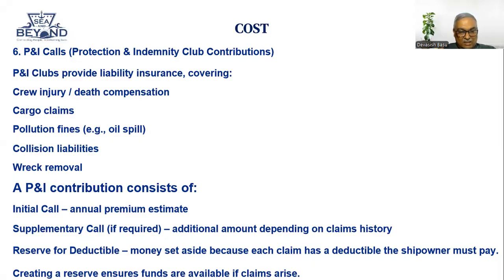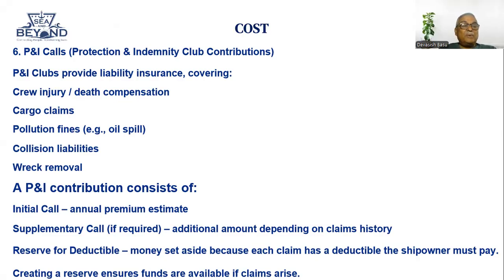So not only that, there is a kitty, a fixed amount of money which is in the kitty. So when it comes down, they say okay, the supplementary call, every owner has to contribute depending upon their size, so much money. So this, and a reserve for deductible. The money is set aside because each claim has a deductible the ship owners must pay.